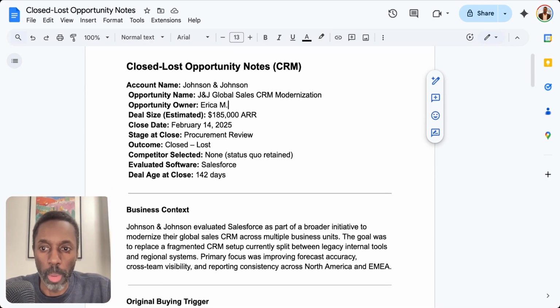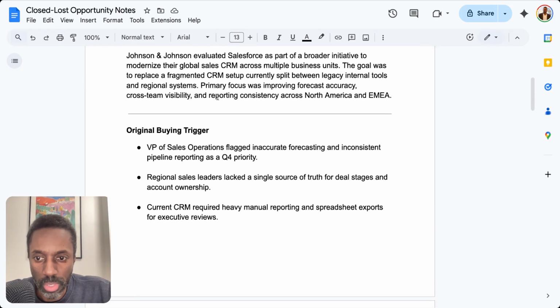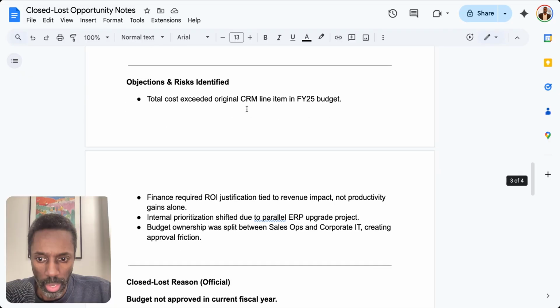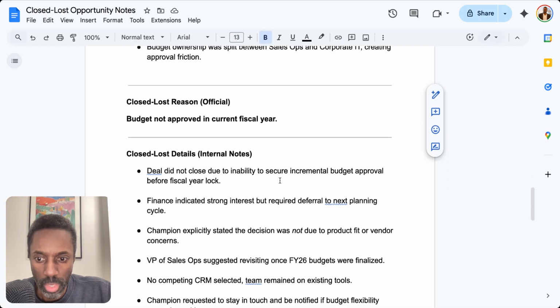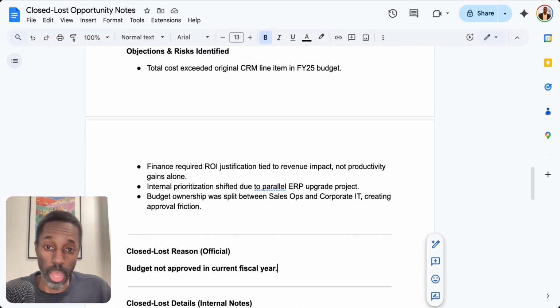So basically, imagine the company is Johnson and Johnson, and the deal was lost a year ago, and the software was Salesforce. So imagine you're a Salesforce rep, or they work for Salesforce, and this client declined working with Salesforce. So it has the business context. There was no trigger. It has the key stakeholders, and the reason why they didn't buy was because the budget was not approved for the current fiscal year. So we're going to take these notes, put them below the prompt, and then I'll show the magic here.